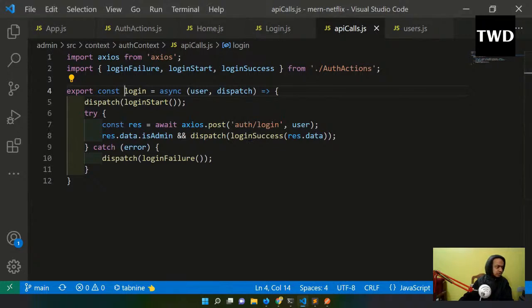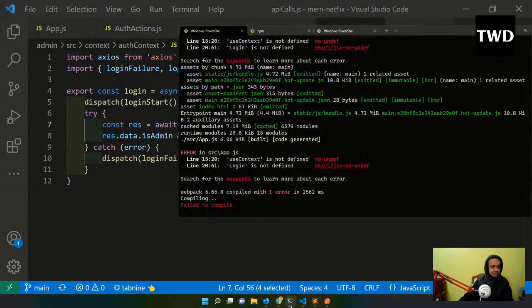Okay, so let's see, this API is there. Its user is there. res.data is there. User dispatch, login start, and all these things are there.